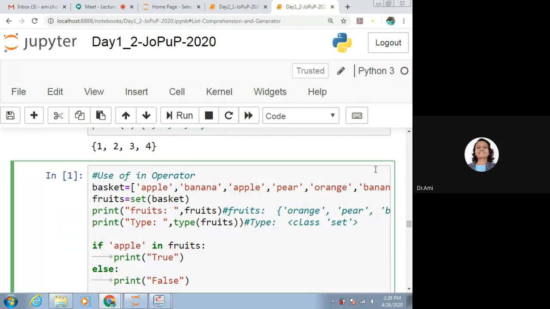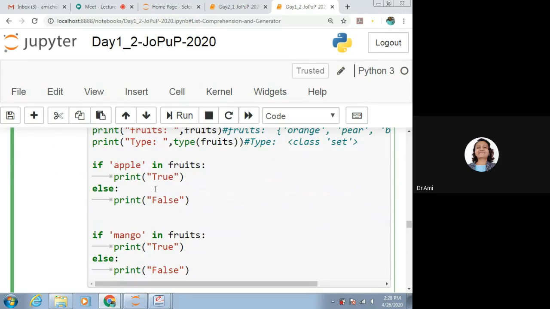So what is the type of these fruits? It is the class set. Why set? Because first it was basket, a list, but we have converted that to set. Now we are checking whether apple is there in fruits or not. In single quotes, we write the value which we have inside the fruits set.